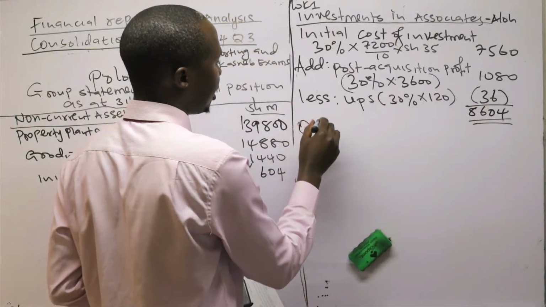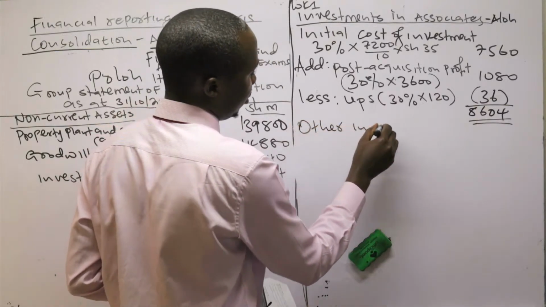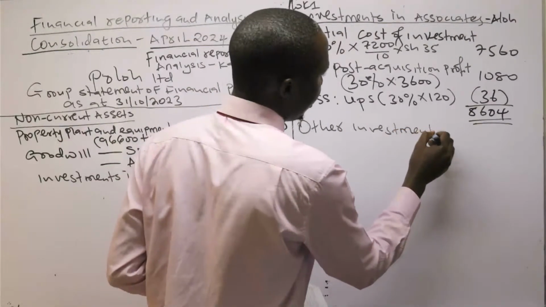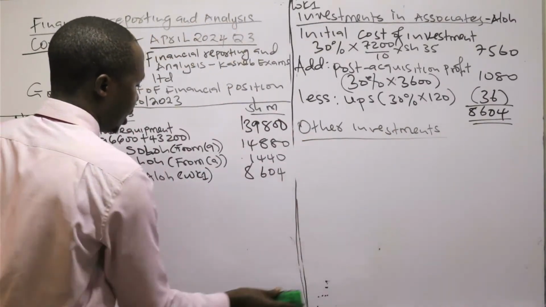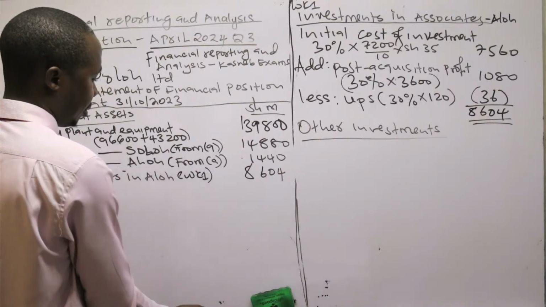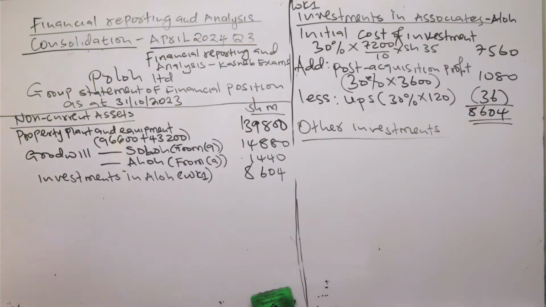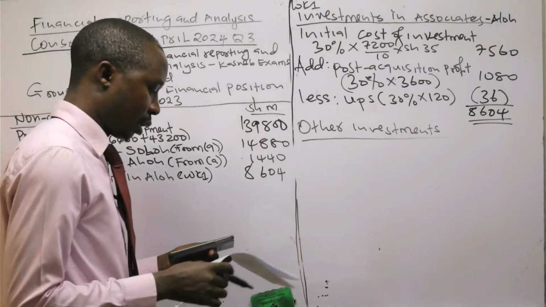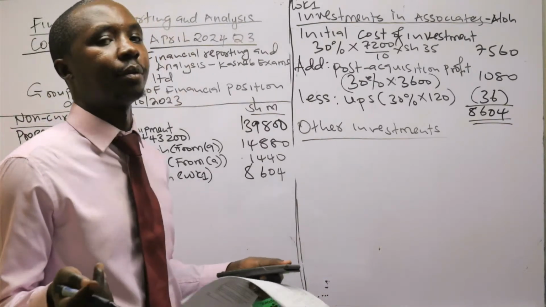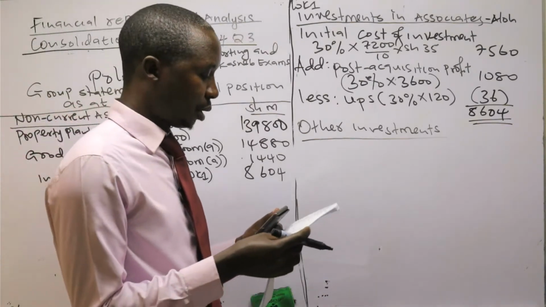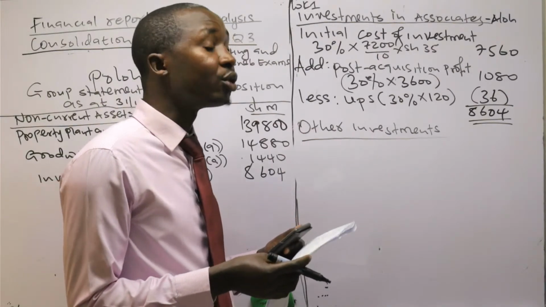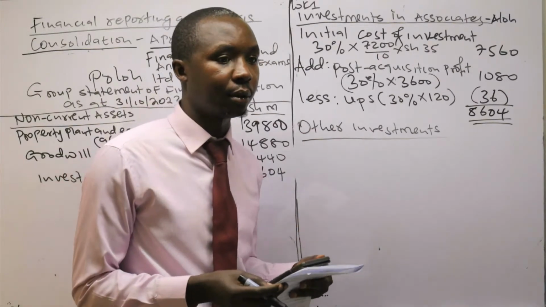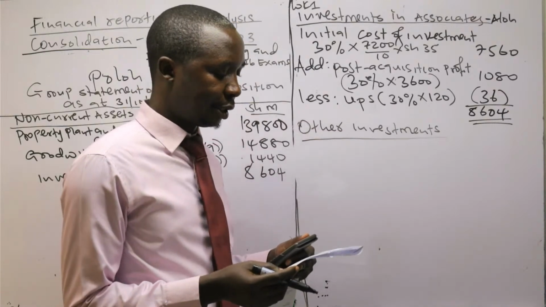We need to test if there's other investments. Remember that when Paul was acquiring Soro and Allo, he paid something, and we computed that when I was doing goodwill, the purchase consideration.